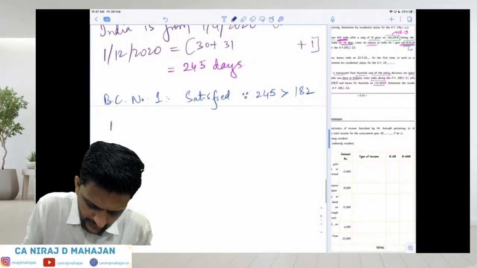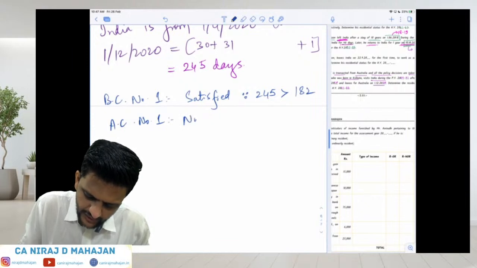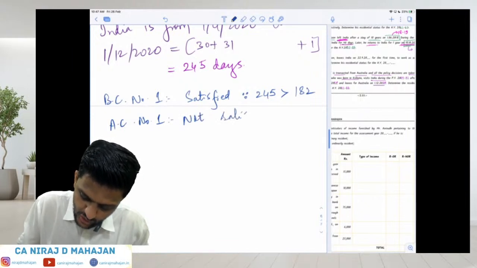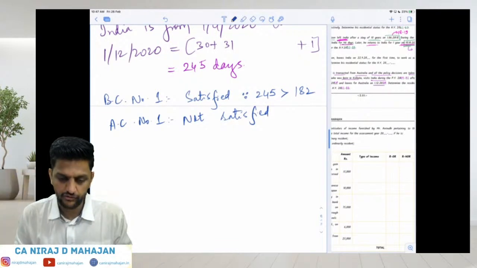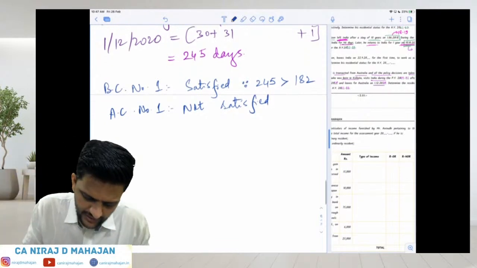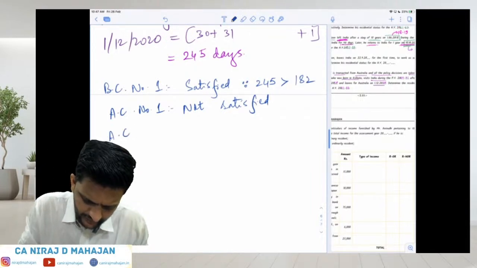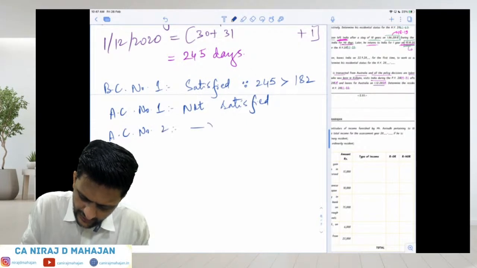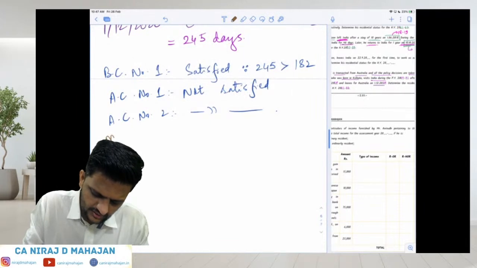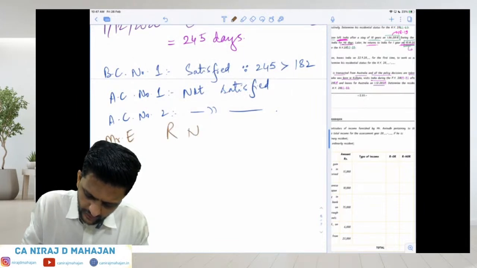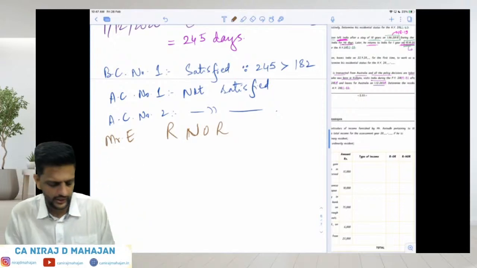Additional condition number 1: not satisfied. Is he resident for at least 2 years? No. In fact, from the previous years, he's completely NR for the last 15 years. And additional condition number 2, even if one is not satisfied, we are happy. Mr. E is RNOR. Clear?